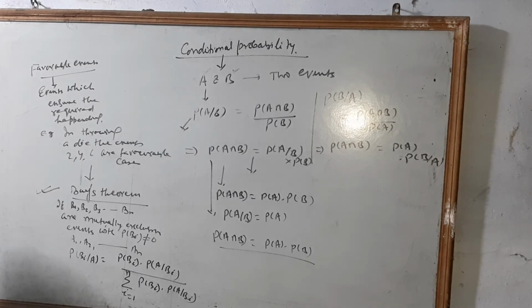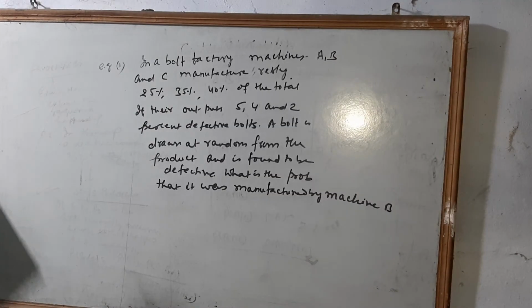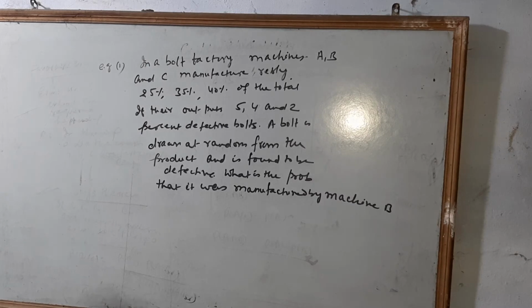Now let us consider an example. In a bolt factory, machines A, B and C manufacture respectively 25%, 35%, 40% of the total. Their outputs of 5, 4 and 2 percent are defective bolts. A bolt is drawn at random from the product and is found to be defective.